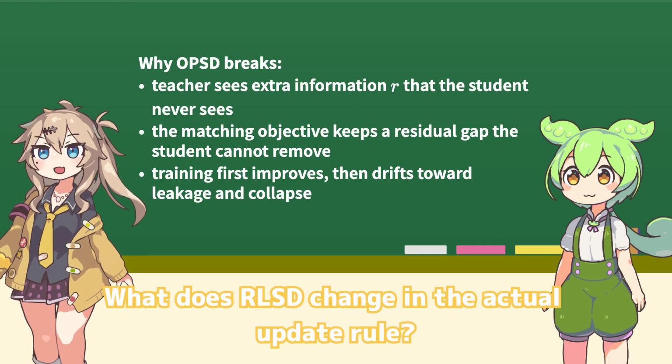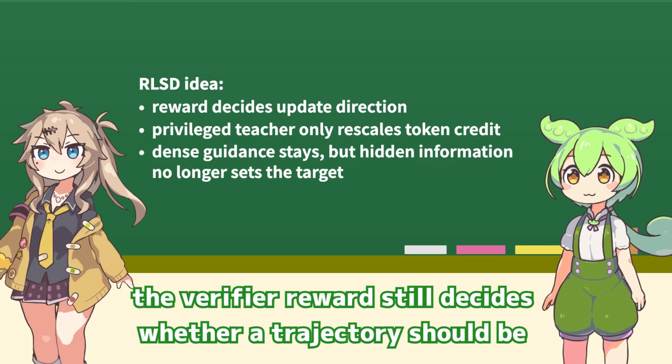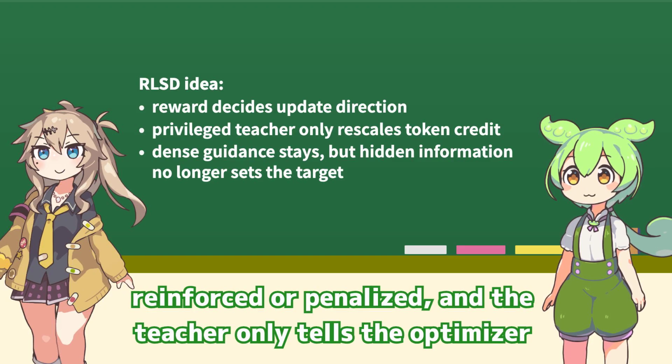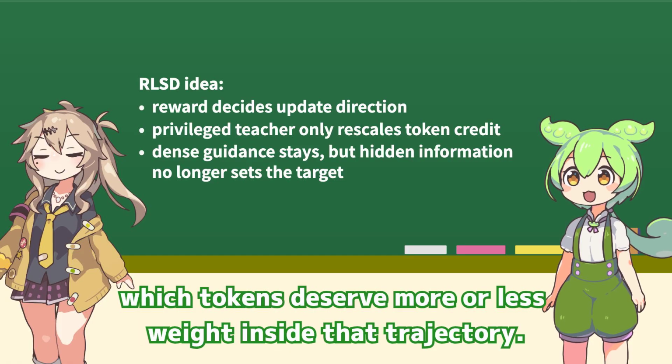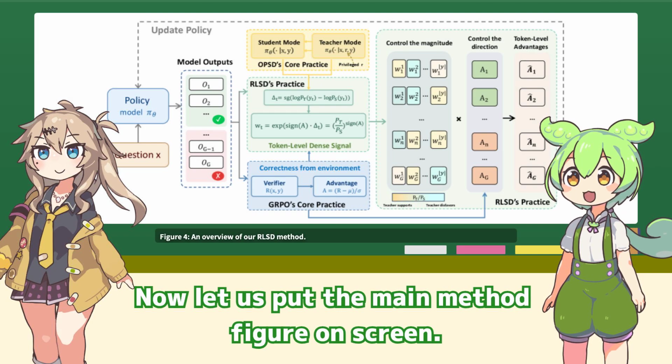What does RLSD change in the actual update rule? It stops using the privileged teacher as the target distribution. Instead, the verifier reward still decides whether a trajectory should be reinforced or penalized. And the teacher only tells the optimizer which tokens deserve more or less weight inside that trajectory. Now let us put the main method figure on screen.